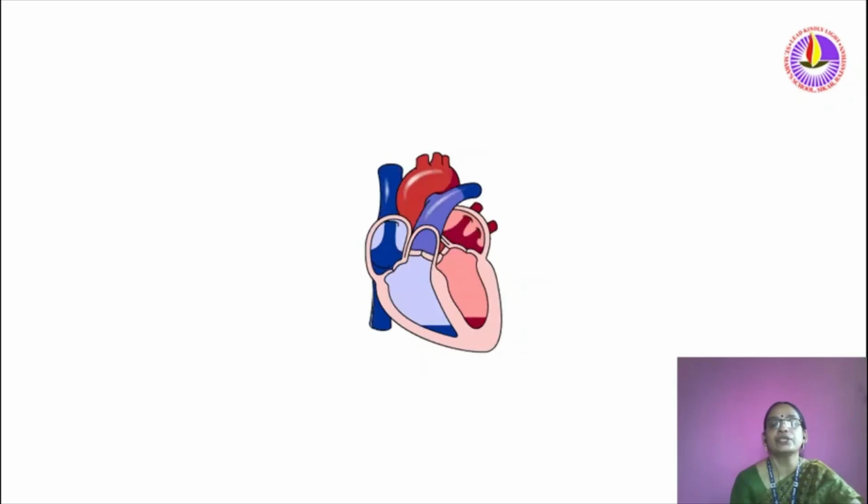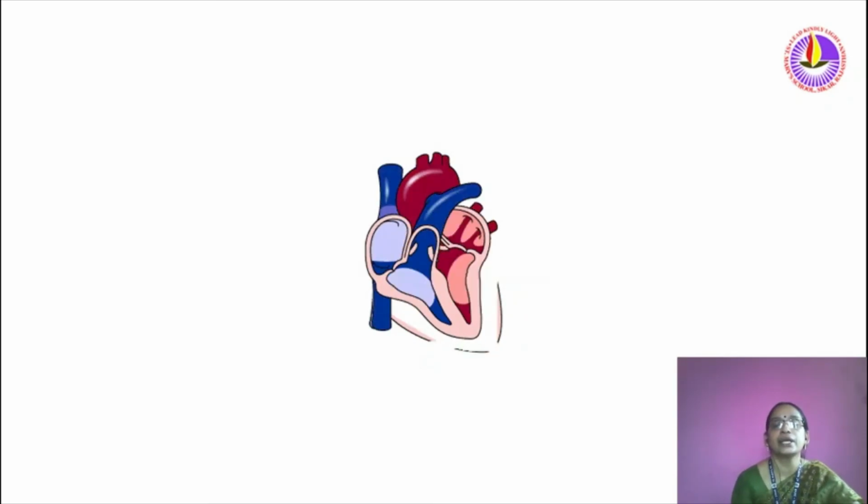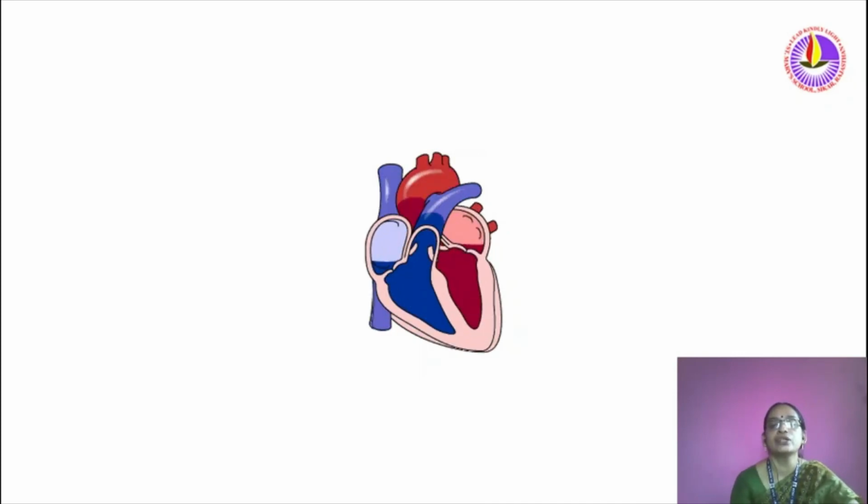From the left ventricle it passes towards the aorta. In all that function, meaning contraction and relaxation, we can see both systemic circulation and pulmonary circulation here. That is why it is said that our human heart shows double circulation. Double circulation is called by the names pulmonary circulation and systemic circulation.